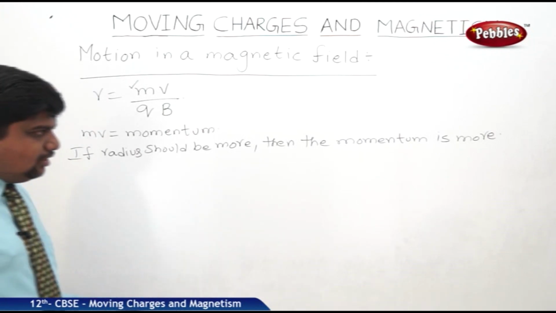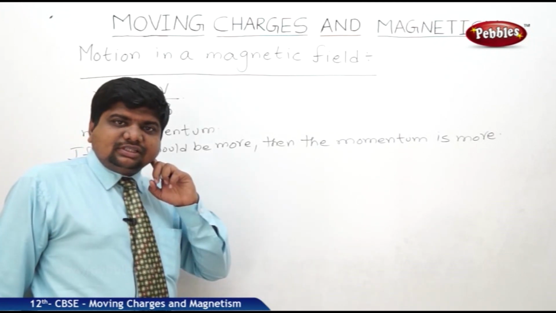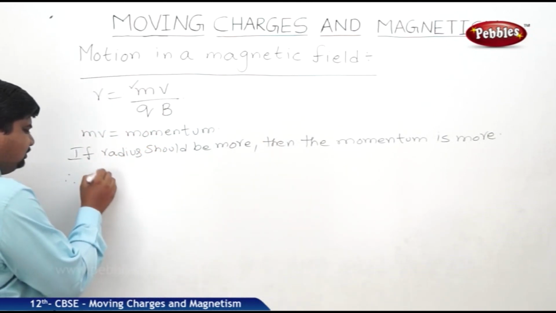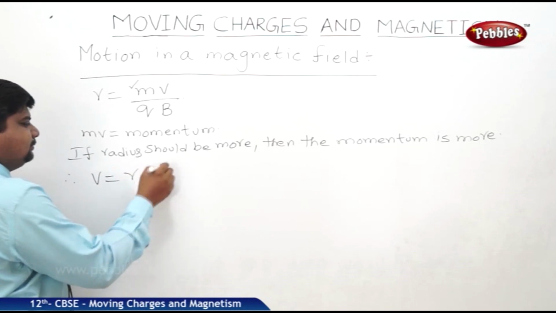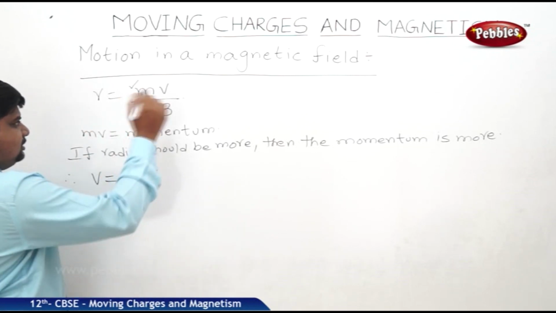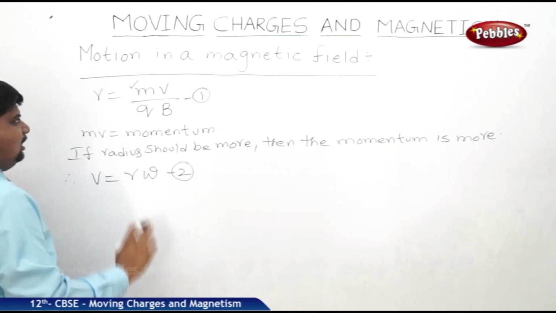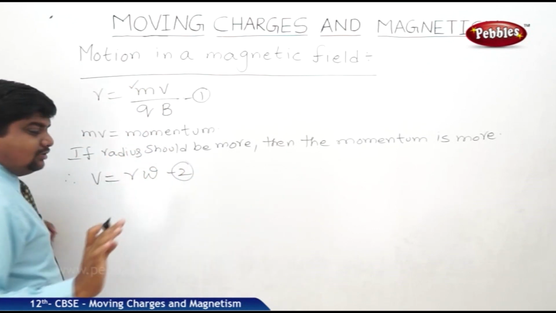Whenever it is revolving in the circular path, it should possess angular velocity. Therefore, we know that v is equal to r omega. Just try to compare these two equations. Here r is equal to m v by q B, v is equal to r omega.